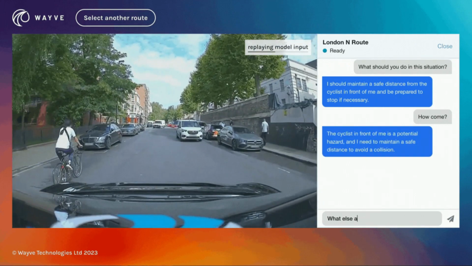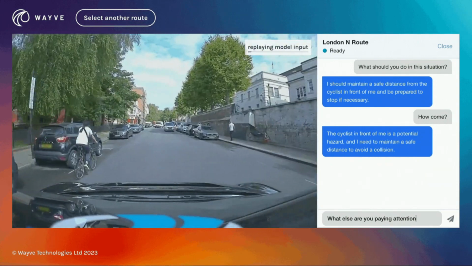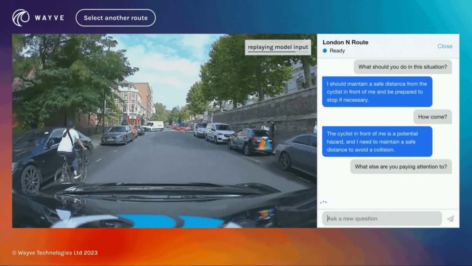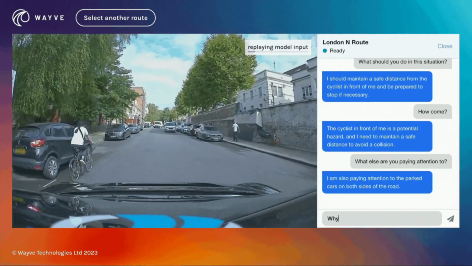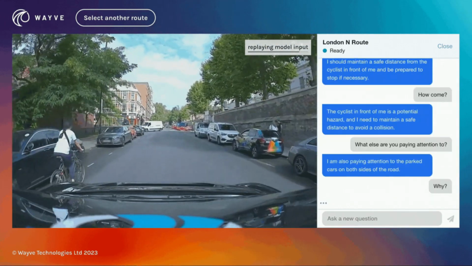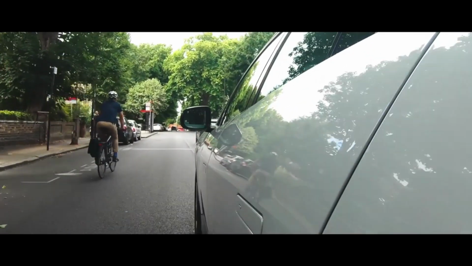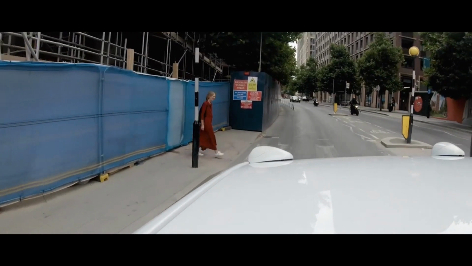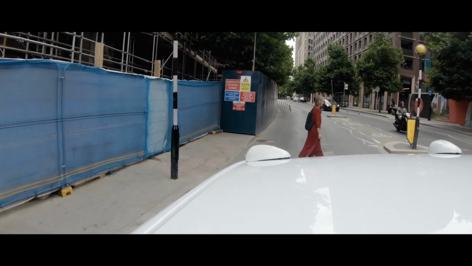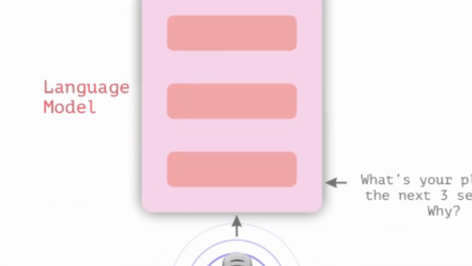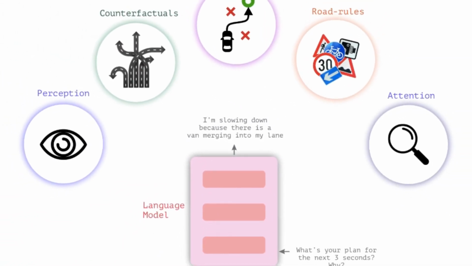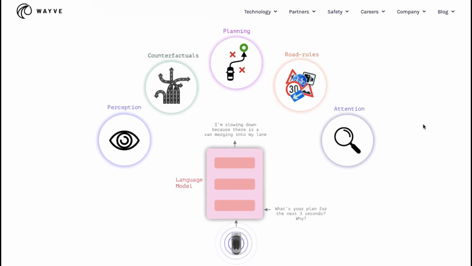Lingo-1 helps robots or autonomous driving vehicles perceive the world around them through causal counterfactual reasoning, making sense of what they see. The model is great at planning, taking action, and a whole lot of other important steps. Planning, actions, observations, and reflections are some of the characteristics built into modern AI agents with the goal of giving them a more general purpose.